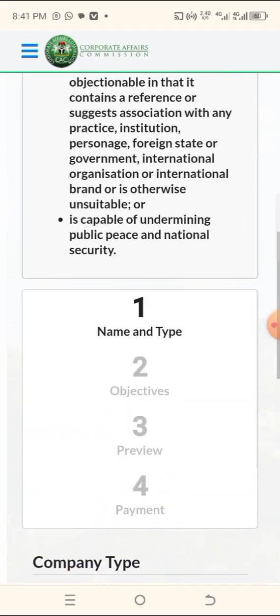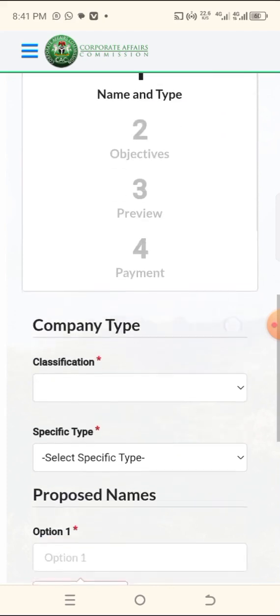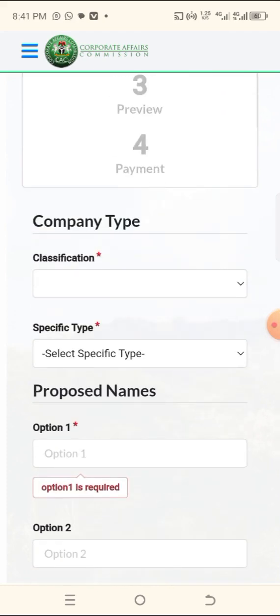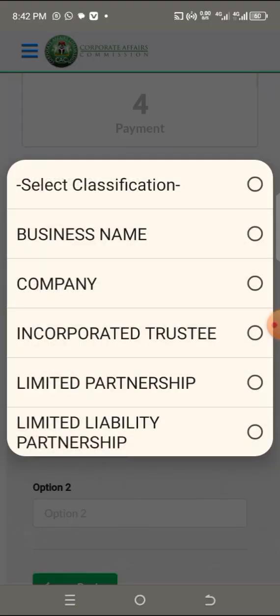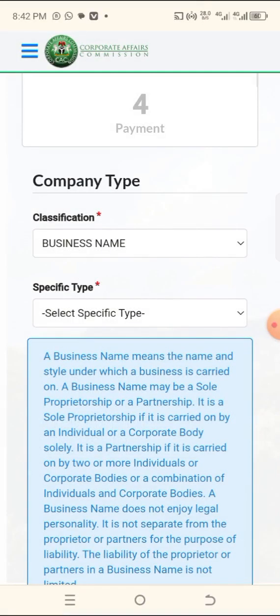Now, which name do we want to reserve? That is step 1, the classification. Now, what exactly am I doing? I'm doing a business name. You can register a business name, you can register a company, or any one of them. But basically, business and company are what you can do. Under this company, you have church, mosque registration; business name, business, like company, you put them there. Okay.